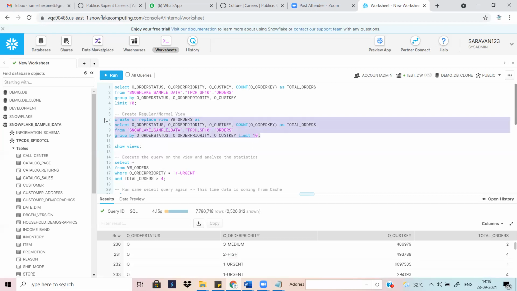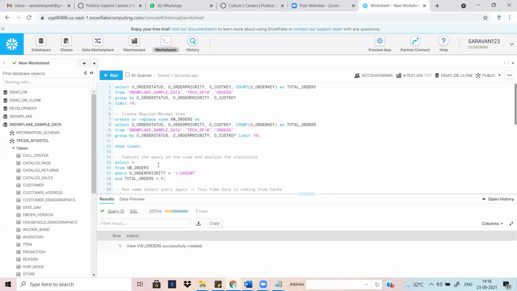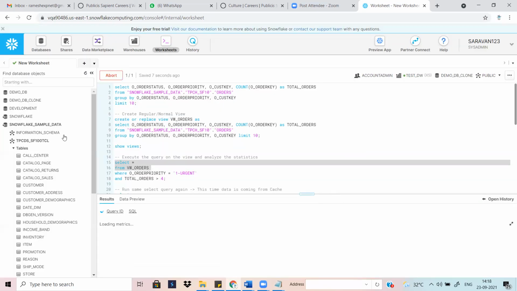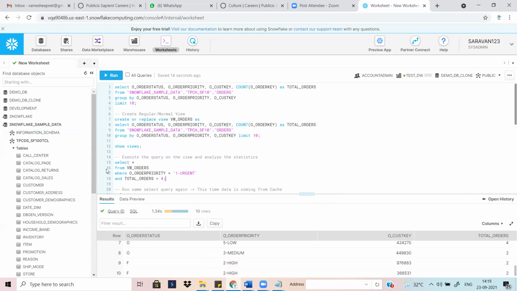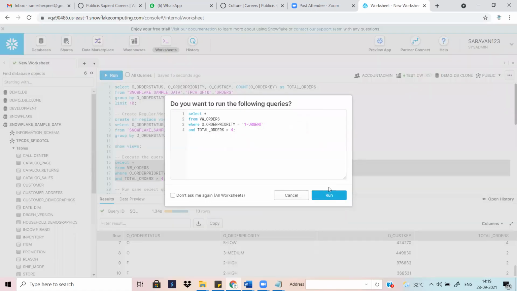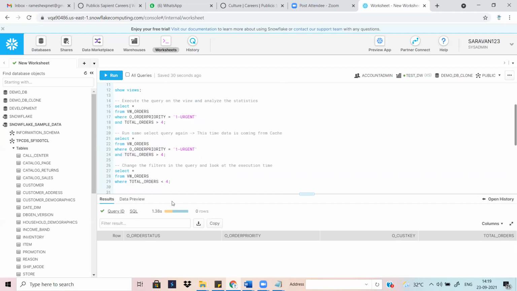I'm selecting here, so the 10 result will be loaded into a particular view. Then select that view also. Okay, there are 10 results coming. On top of that, you need to filter some condition, meaning you can run a query against a view. There is no condition being met according to this condition, there is no record. That's why it's not coming. Out of the 10 records, none meets this condition, that's why it returns 0.